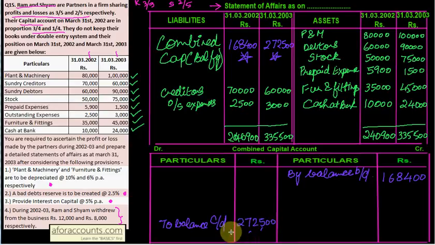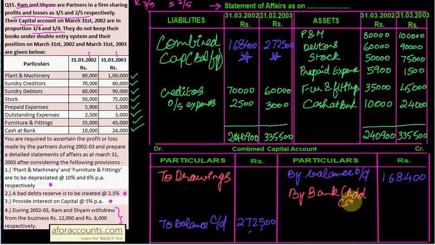Okay. Now what are the things left? 5 things for our capital account: opening capital, closing capital, drawing, additional capital, and the 5th thing left is balancing figure of net profit. So opening and closing capital mark कर दिया है, बाकी चीजें लिखो. To drawings, by bank in case of additional capital, and whatever is left will be your net profit before adjustments. So by net profit before adjustments.